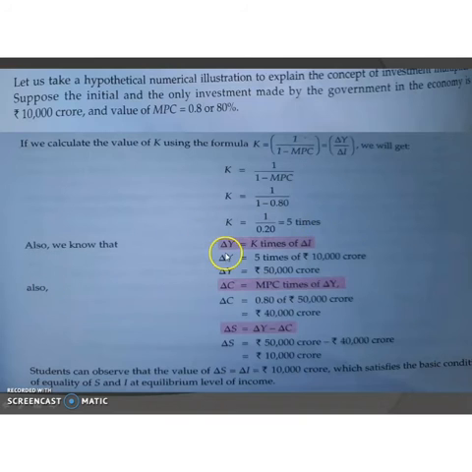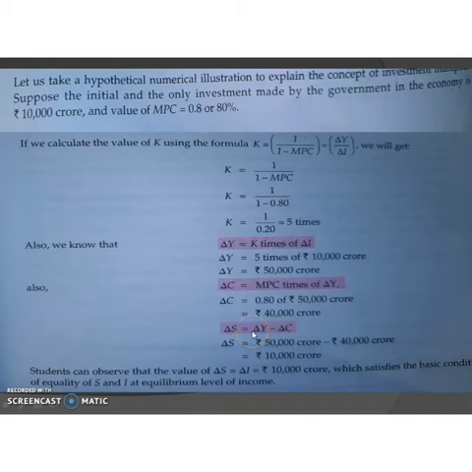So we know that delta Y is equal to K times delta I, that is K into delta I. Delta Y is equal to 5 into 10,000 crore, that is delta Y is equal to rupees 50,000 crore. Then delta C is equal to MPC times delta Y, that is MPC into delta Y. So delta C is equal to 0.80 of 50,000 crore, that is 40,000 crore.